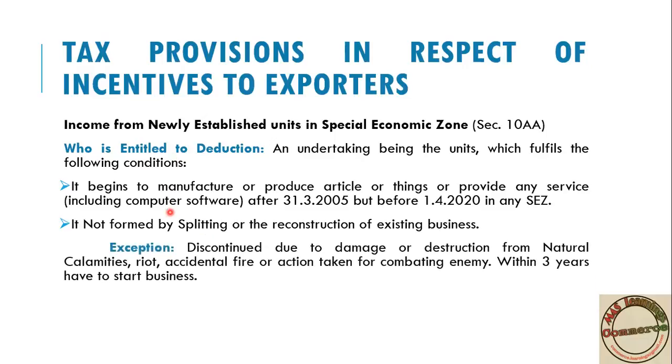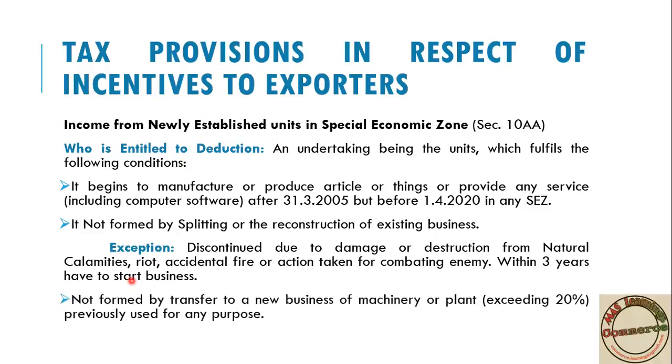Then the exception: in a few occasions, a business discontinued due to damage from natural calamities. Suppose an earthquake or something happened, after which your existing business is destroyed by natural calamity, or an accident or fire. In that occasion, if you start a new business within 3 years, then you are eligible to get tax incentives.